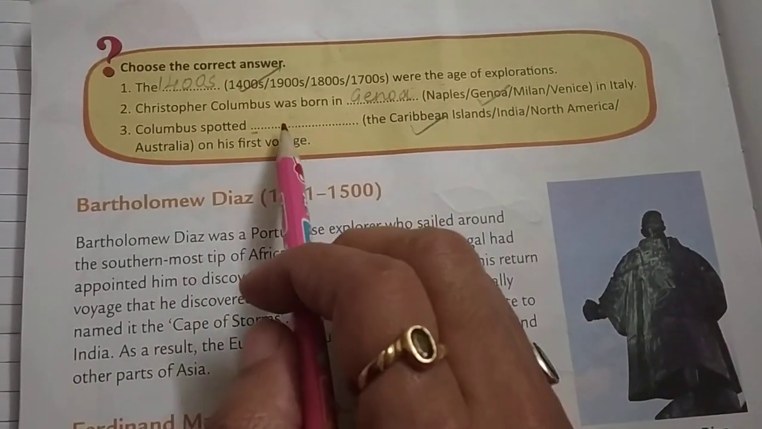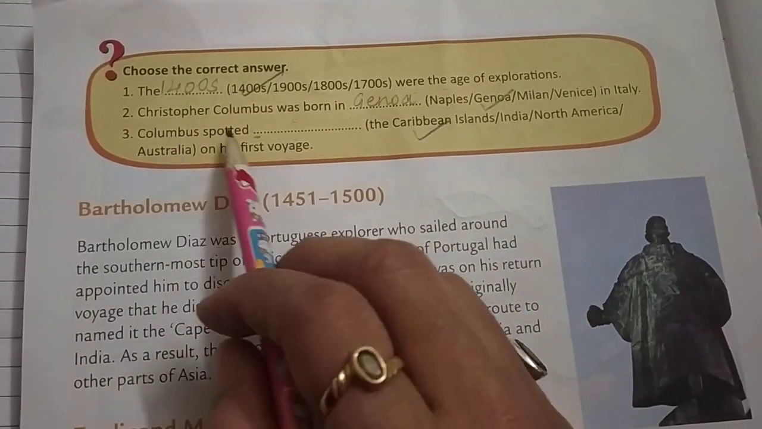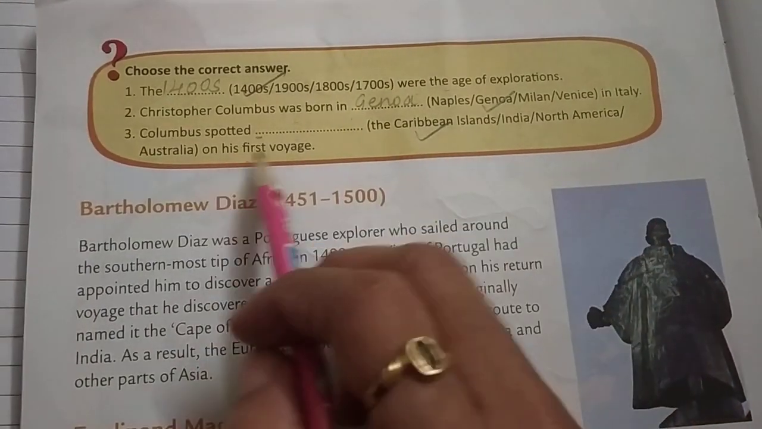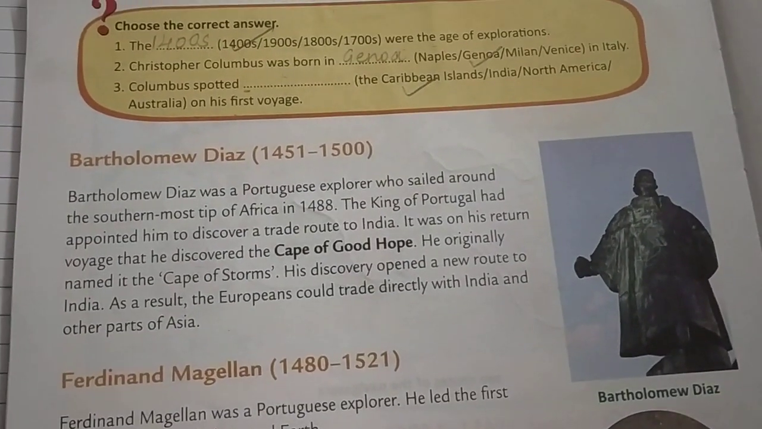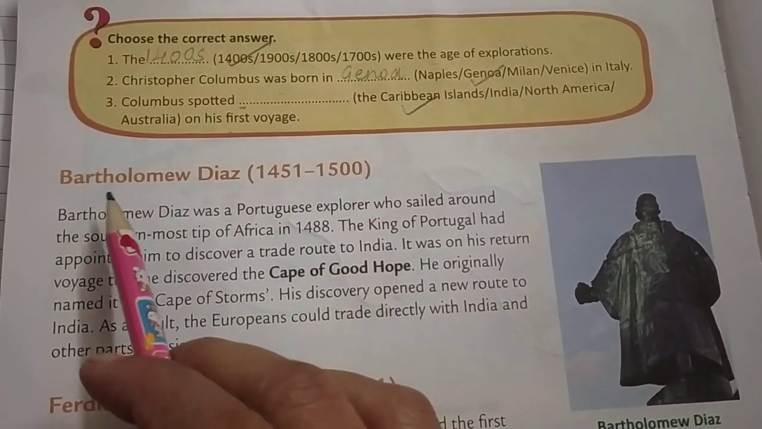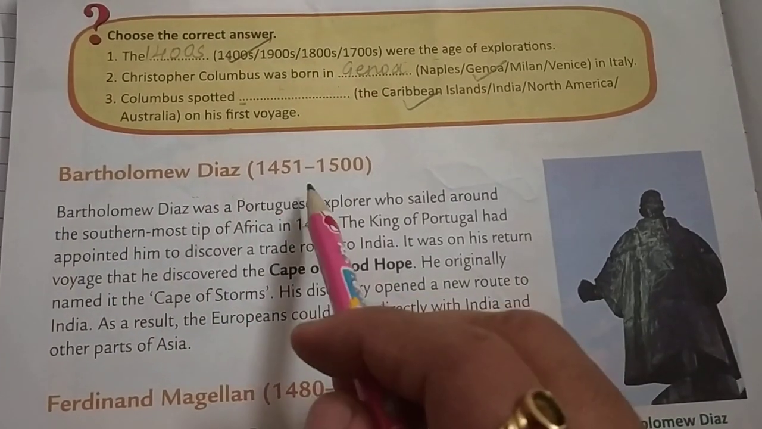Third, Columbus spotted dash on his first voyage. So Columbus spotted the Caribbean island on his first voyage. So student, next explorer is Bartholomew Dias. Bartholomew Dias, and year what?